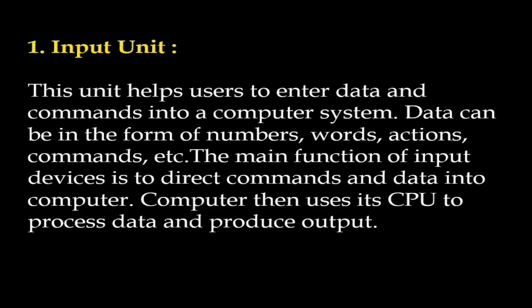For example, a keyboard is an input device that enters numbers and characters. Similarly, a mouse can be an input device for entering direction and commands.